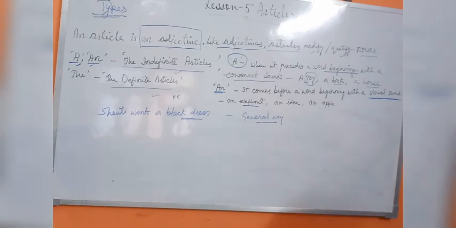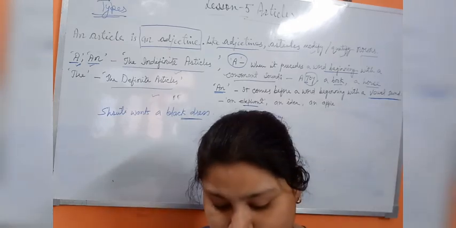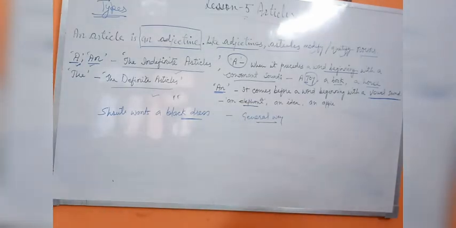Now students, the article "the" is a definite article which is used to identify a specific noun. Okay, we are talking about "the".